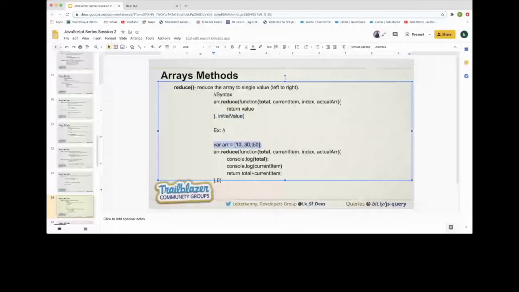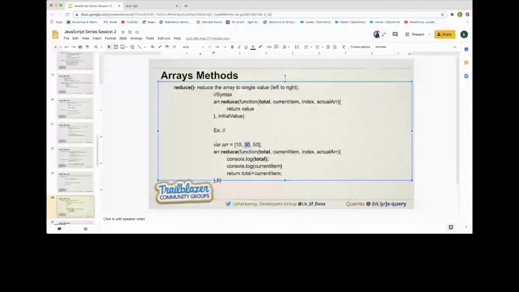We need to get the sum of this array. So how can we use reduce? We are just using array.reduce, and in the function the first parameter is the total, and initially we are initializing it to 0. So the total starts at 0, and the current item on the 0th index will be 10, and on the first index, it will be 30. That's how it is working, and in the return we are just adding total plus the current item value.